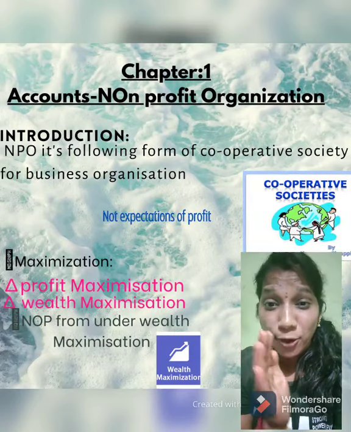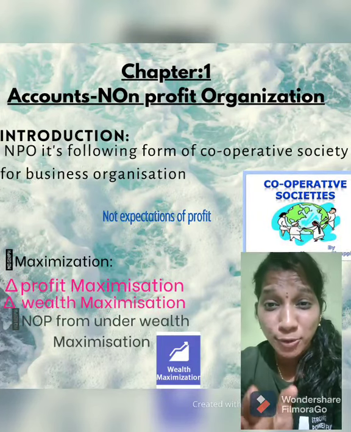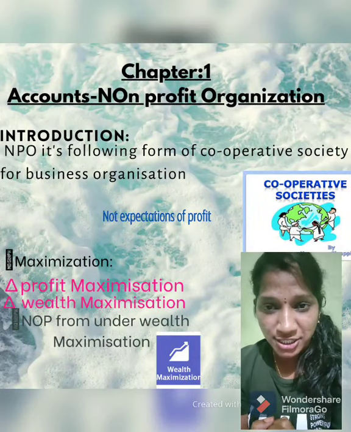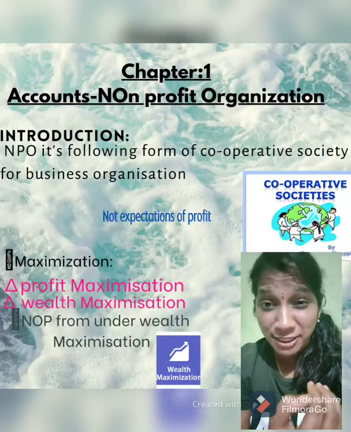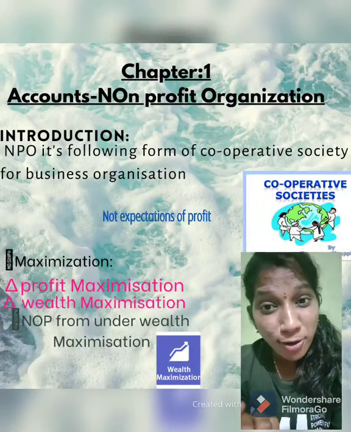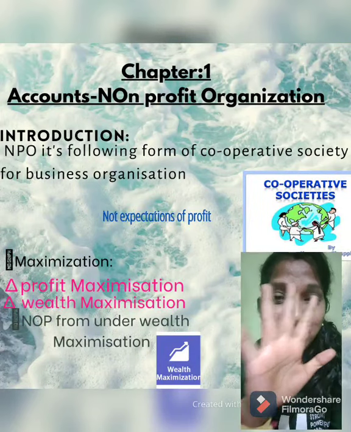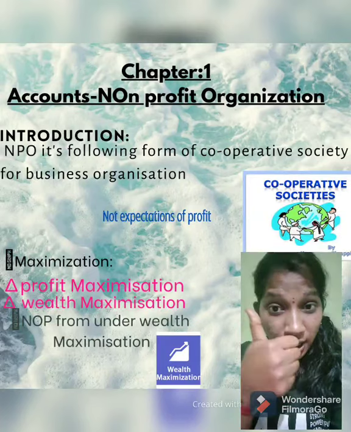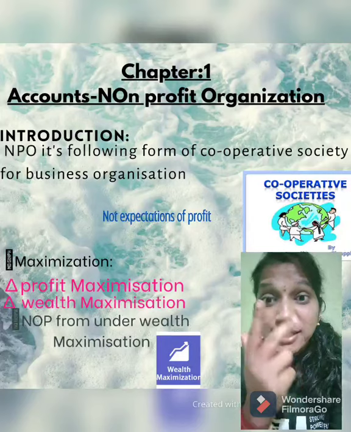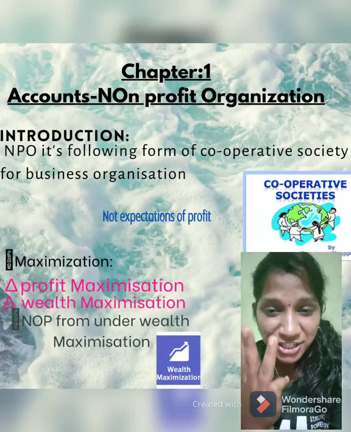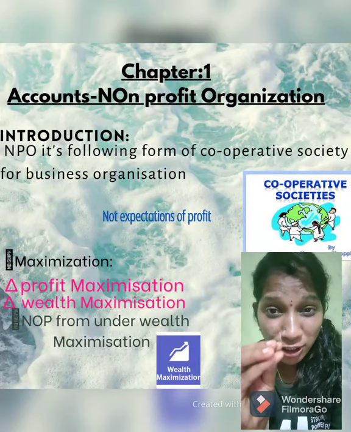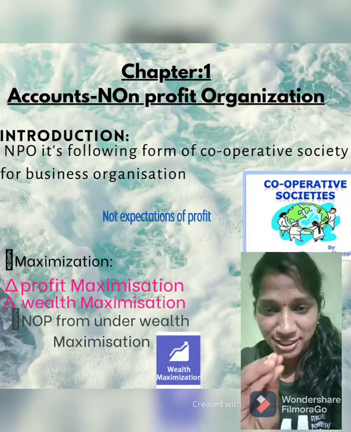First point: a non-profit organization is a form of cooperative society business organization. What is the meaning of form of business organization? In business studies, in your first year, you learned the forms of business organization. How many forms are there? There are 5 forms: sole proprietorship, joint family business, cooperative society, partnership firm, and joint venture. These 5 forms exist worldwide.